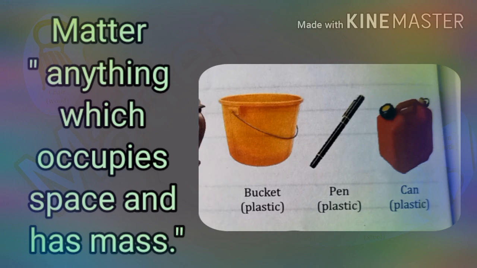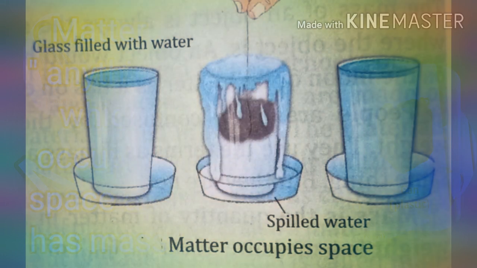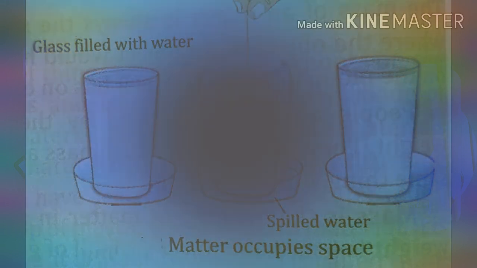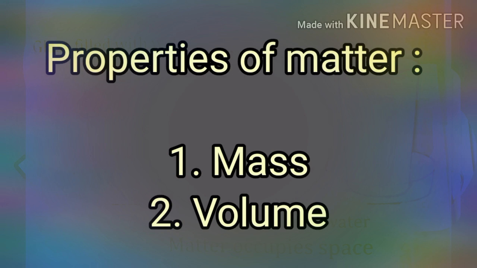Some materials such as fruits and milk can be used as they occur in nature, but others are required to be processed before they are used. For example, iron, sugar cane, and firewood cannot be used without any processing. So we can say that matter is defined as anything which occupies space and has mass.